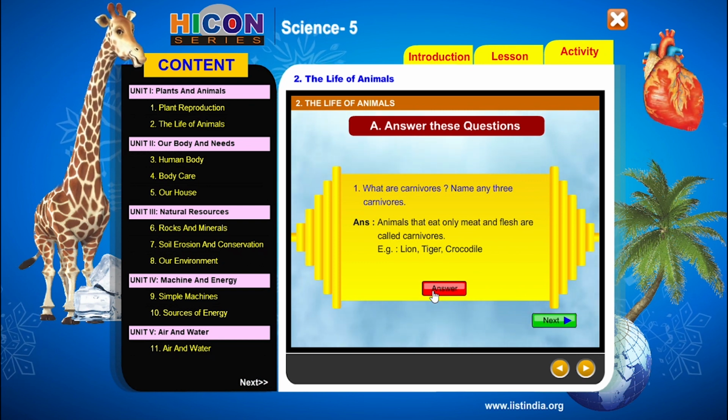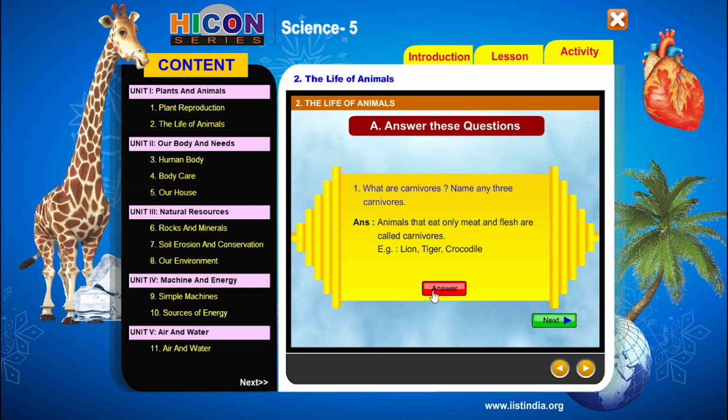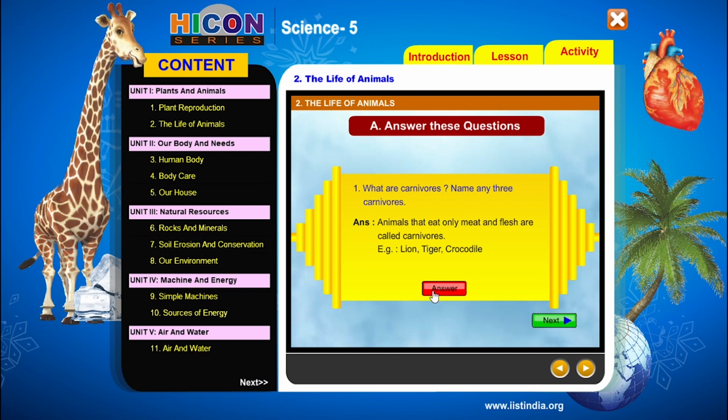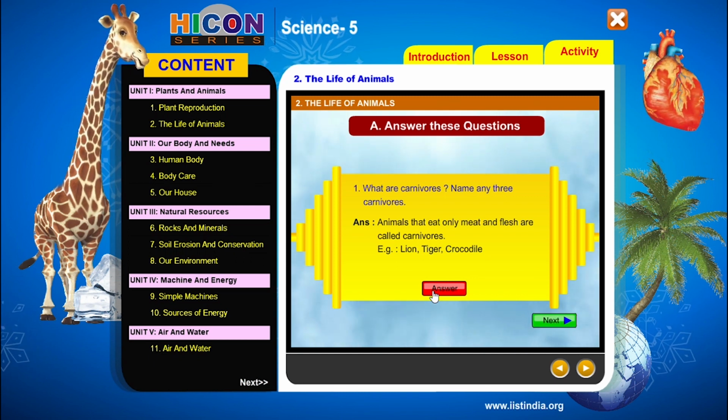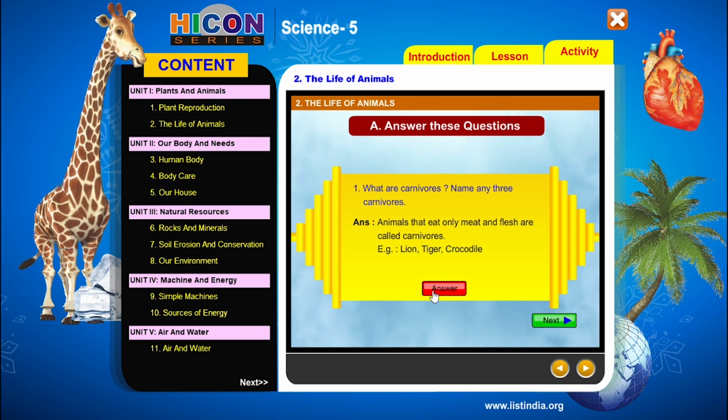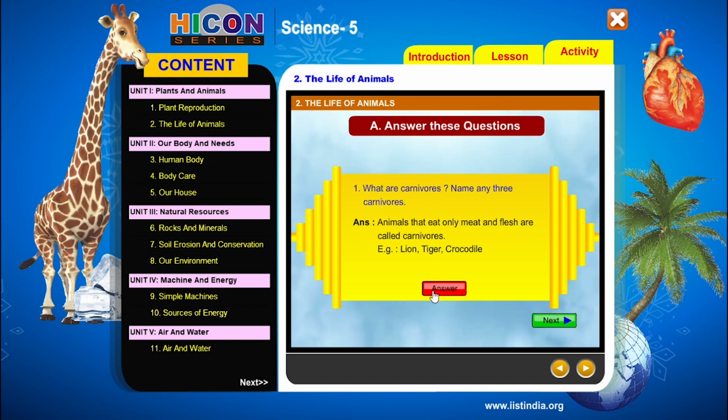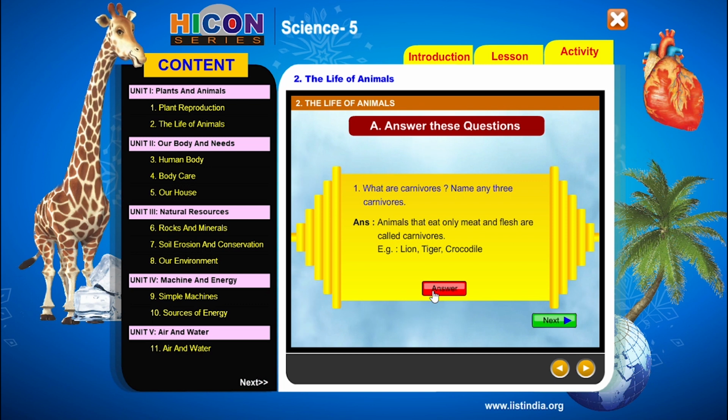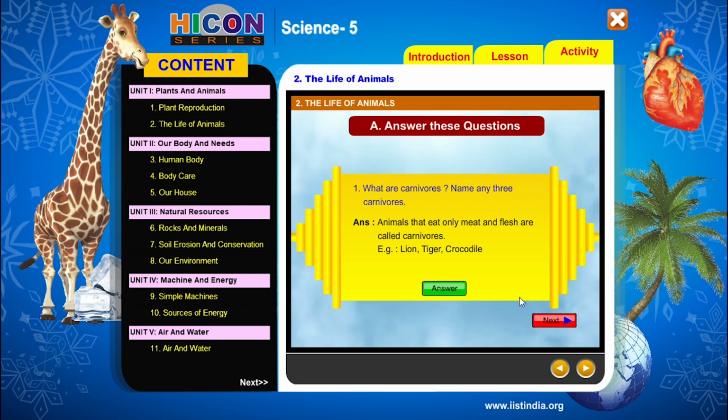Children, this is about carnivores. Once again, the animals that eat only meat and flesh are called carnivores. Now go to the second question.